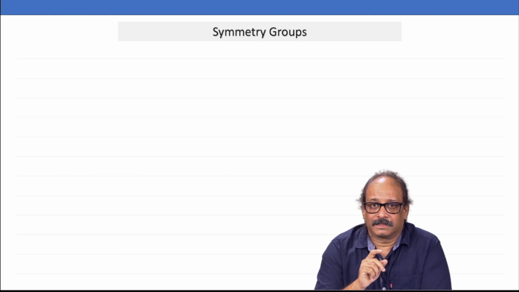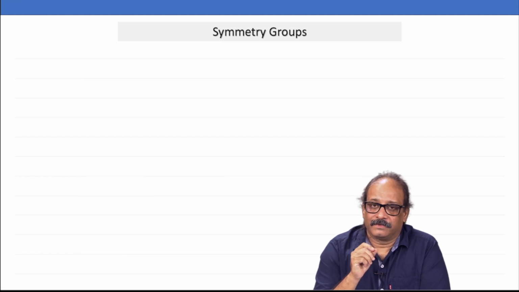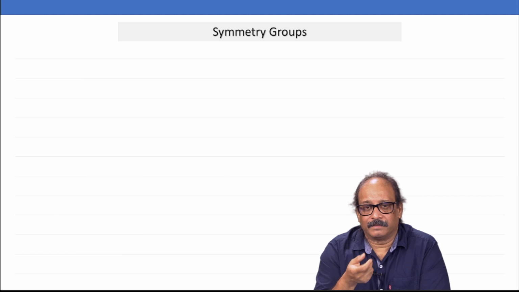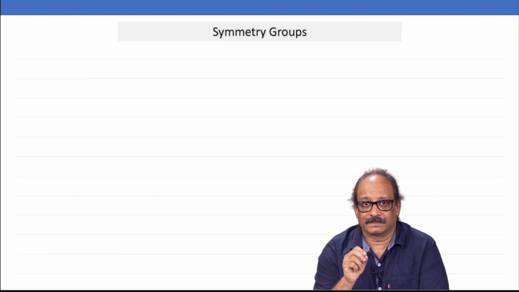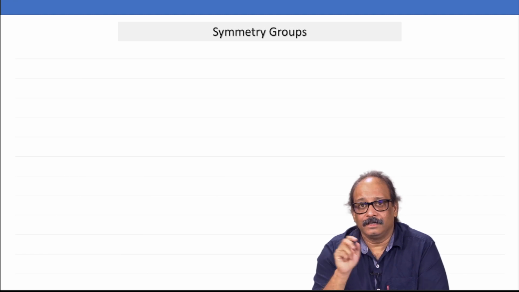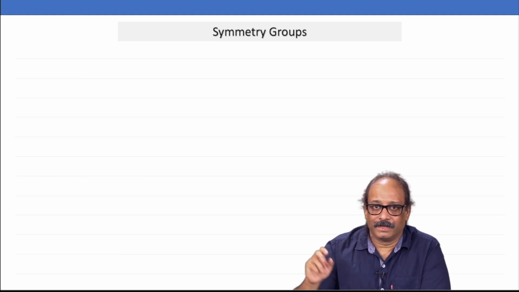And what is a mathematical group? Remember, it is a set on which some multiplication is defined, in such a way that the multiplication is closed, and it is associative. There is an identity: an element which we can designate as identity, and identity times any other element will give you that element, just like 1 times any real number gives you that real number.